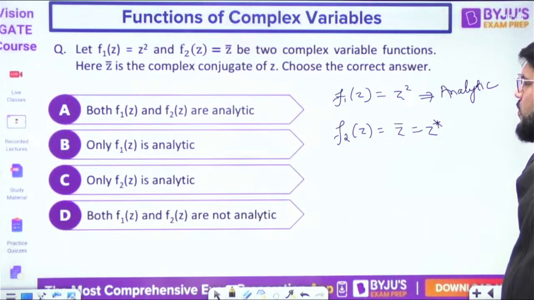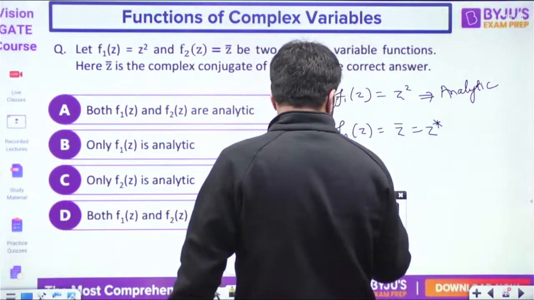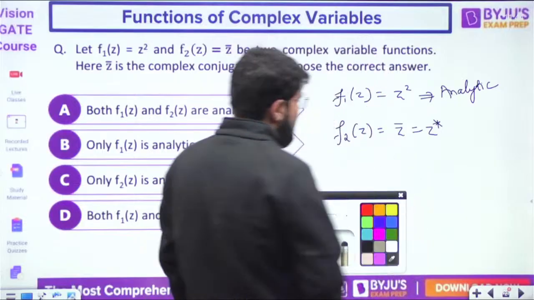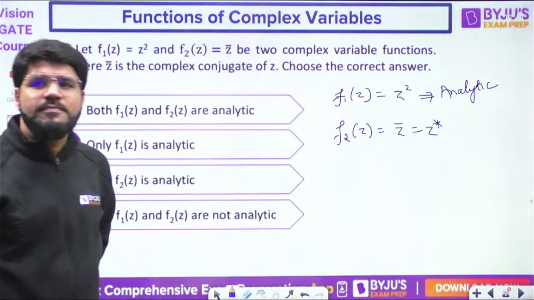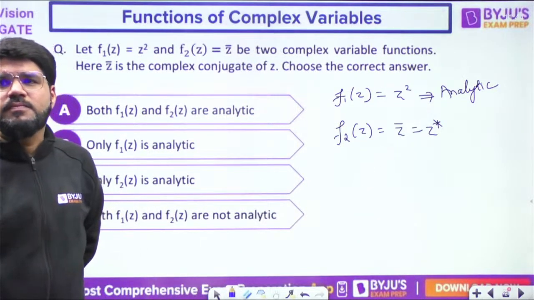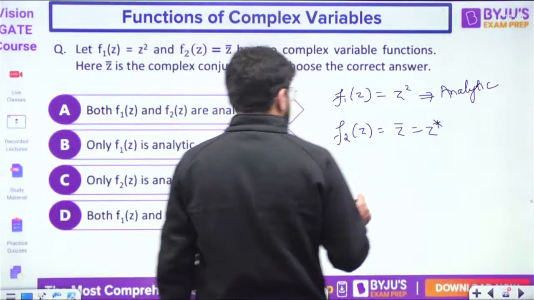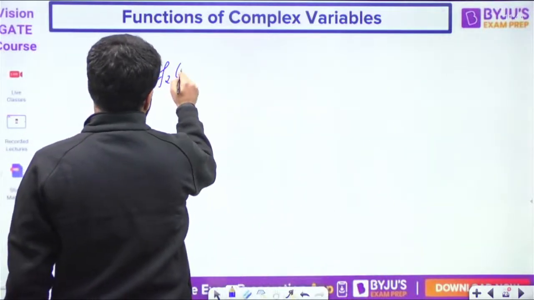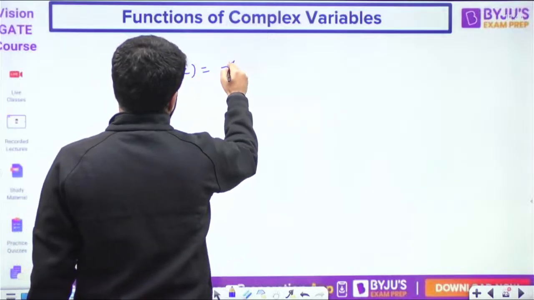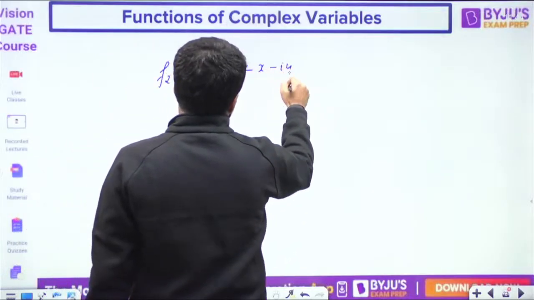Let's see. f2(z) is z bar, that is z star. Let's check this. What is z star? The complex conjugate, x minus iy.